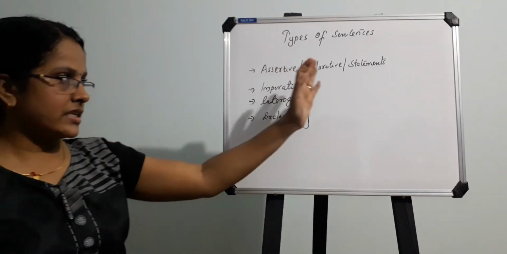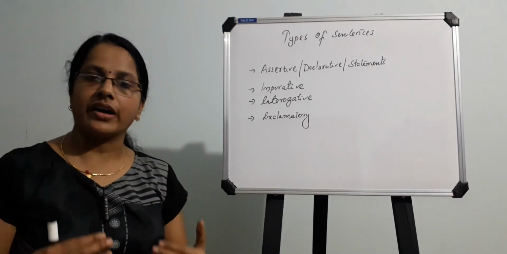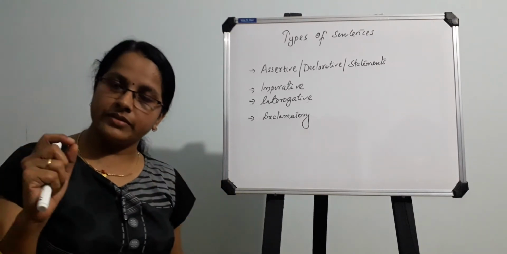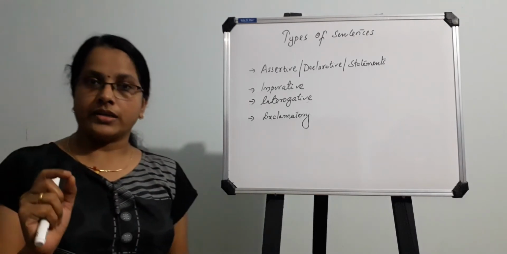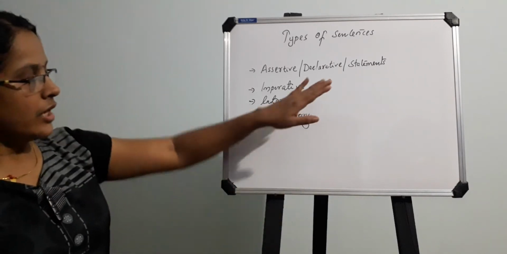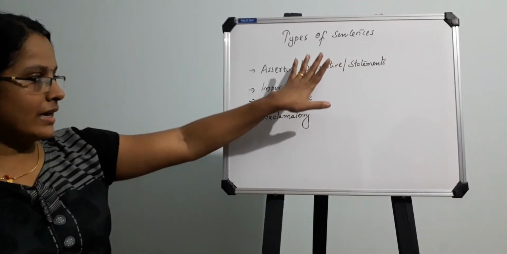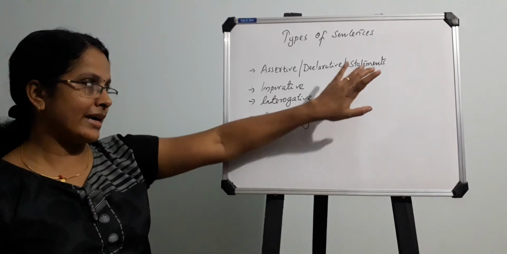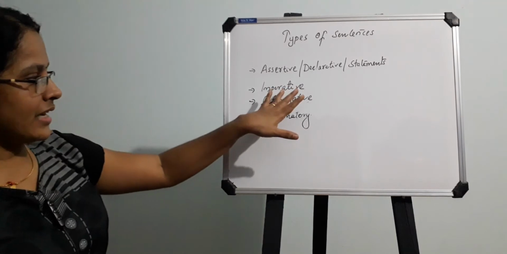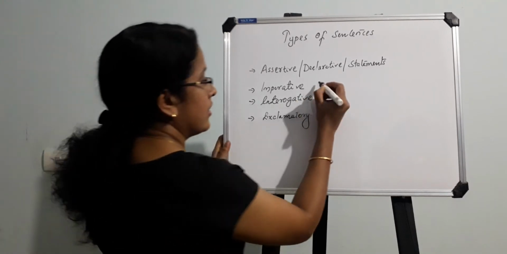So assertive sentences, declarative sentences or statements are the common statements which we use in English, ending with a full stop. There won't be anything else. Those assertive or declarative sentences or statements will be ending in a full stop. Once we come through these sentences, you will be able to identify these kinds of assertive, declarative statements. Okay, so when we come to imperative sentences, they include requests.